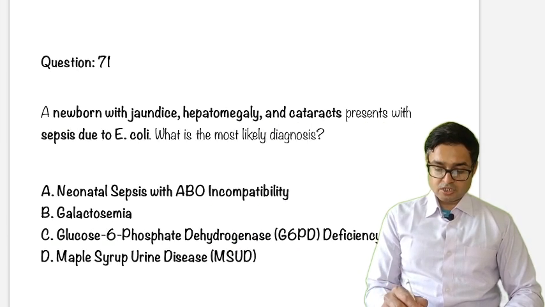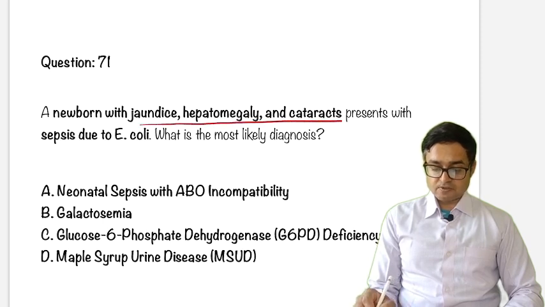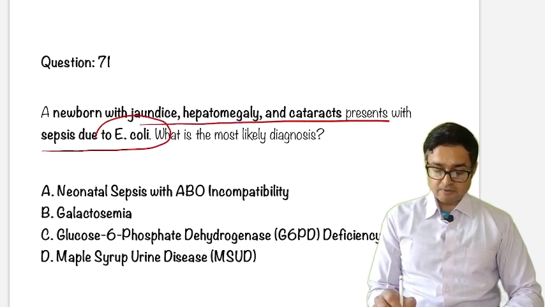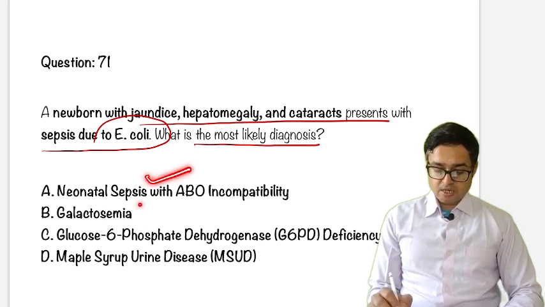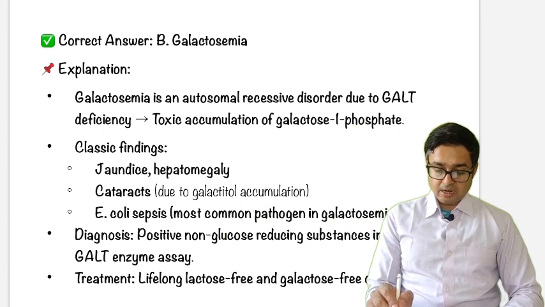Next question, question number 71. A newborn with jaundice, hepatomegaly, and cataract presents with sepsis due to E. coli. What will be the most likely diagnosis? Options are neonatal sepsis, galactosemia, G6PD deficiency, MSUD. The answer will be galactosemia.